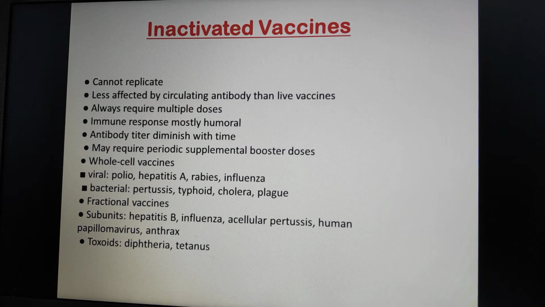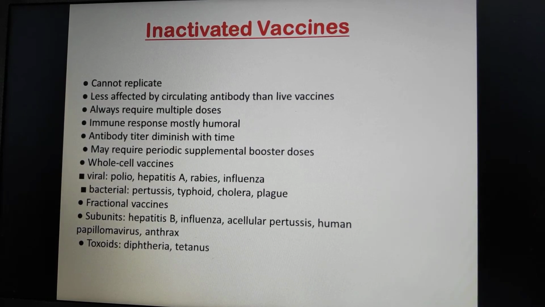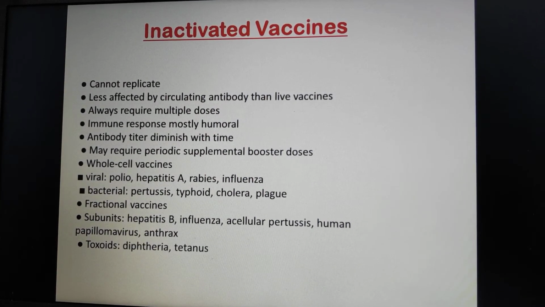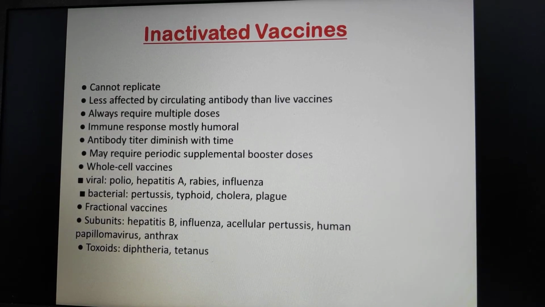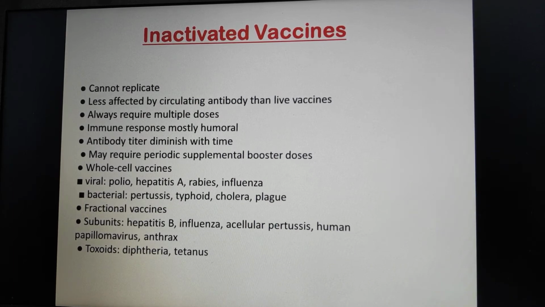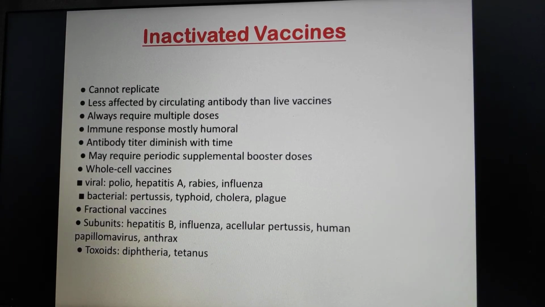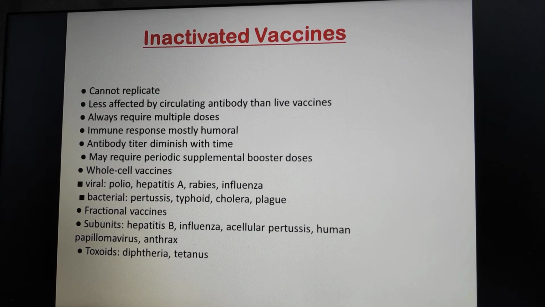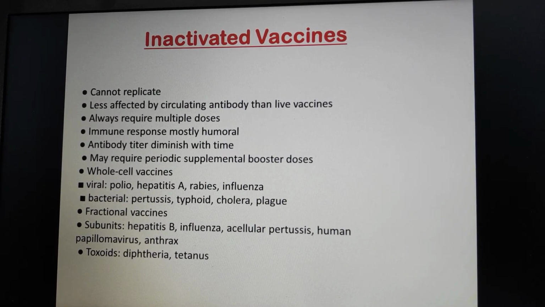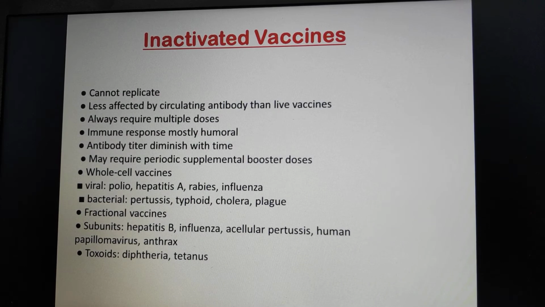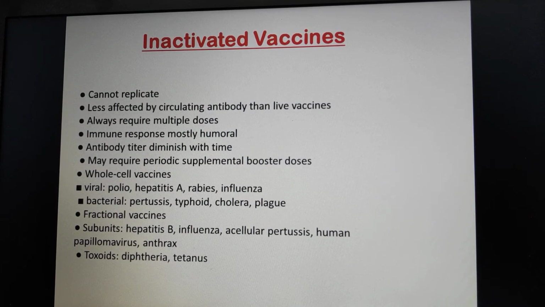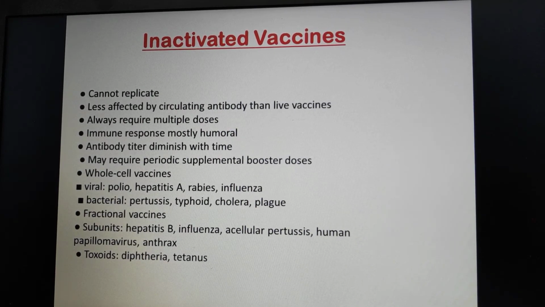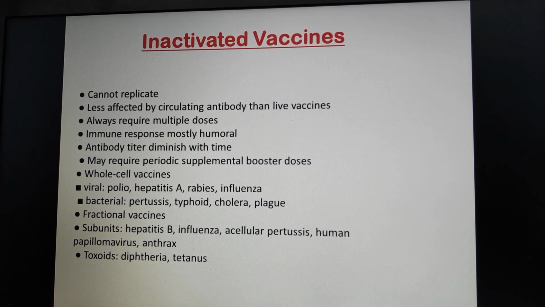Inactivated vaccines are produced by growing a bacteria or virus in culture media, then inactivating them. Inactivation can be done by heat or chemicals such as formalin. In case of fractional vaccine, organism is further treated to purify only those components which are included in vaccine, for example, polysaccharide capsules of pneumococcus. Inactivated vaccines are not alive and cannot replicate. The entire dose of antigen is administered in the injection. These vaccines cannot cause disease from infections.